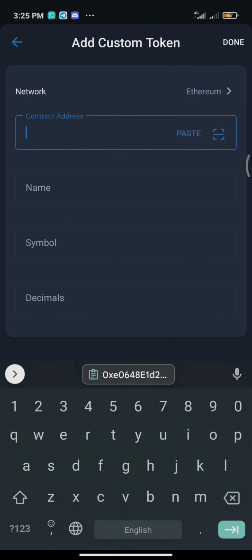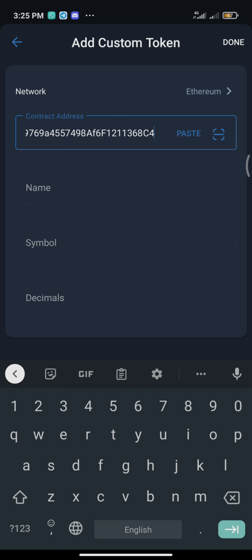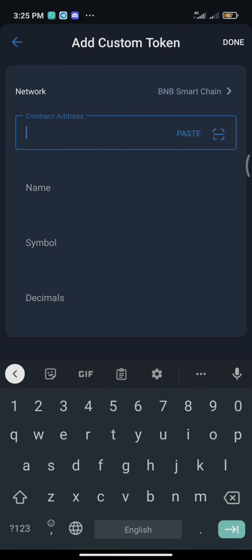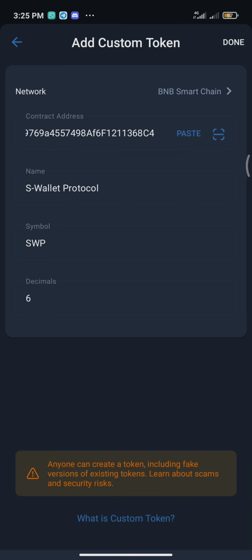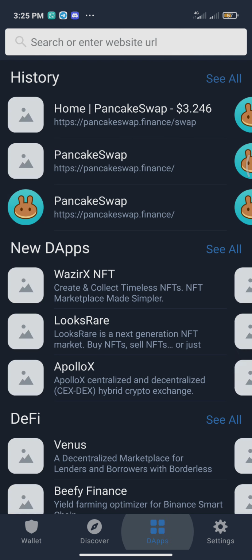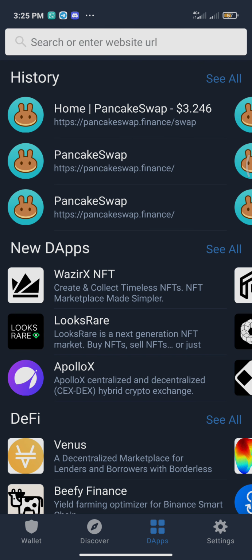Alright, so let's paste the contract address and then change the network to BNB, and then it comes up S Wallet protocol, the symbol SWP, and then you click done. So SWP has been added to our Trust Wallet. What you do now is you go over to the apps in your Trust Wallet, and then you go over to Pancakeswap,